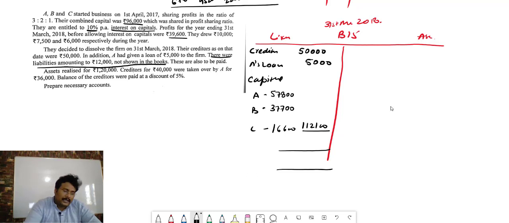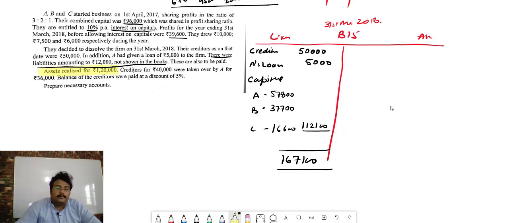So 1,12,100 plus 55,000. It is coming 1,67,100. Once you go for the question, in the question, bacha, assets information is not given. The information is given that assets realized at 1,20,000. But what was the assets? What was the total assets which realized is not given.